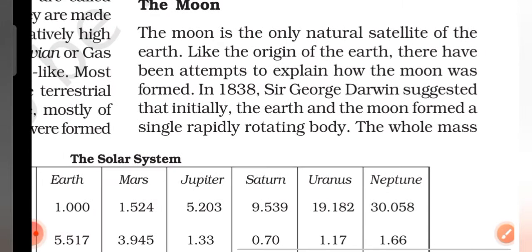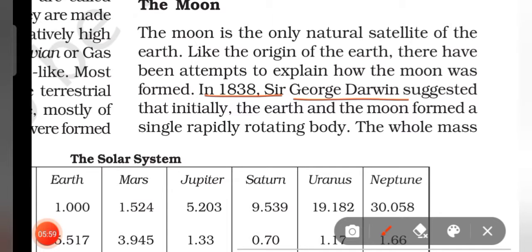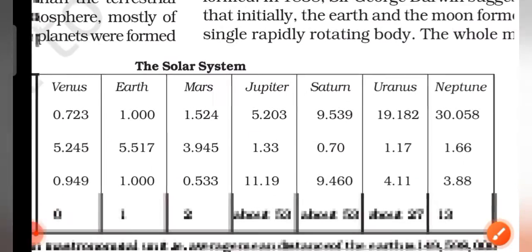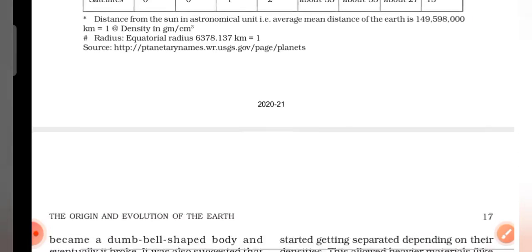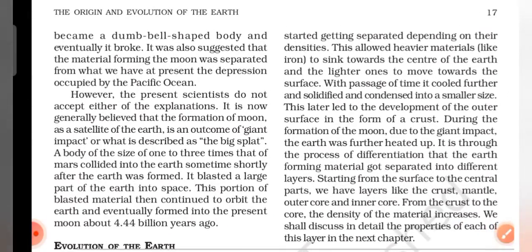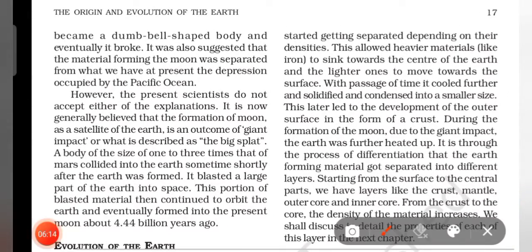Now we'll move on to the moon. The moon is the only natural satellite of the earth. Like the origin of the earth, there have been attempts to explain how the moon was formed. In 1838, Sir George Darwin suggested that initially the earth and the moon formed a single rapidly rotating body. Afterwards they became a dumbbell-shaped body, and eventually it broke, so they formed different bodies, meaning the moon was different and the earth became a planet.